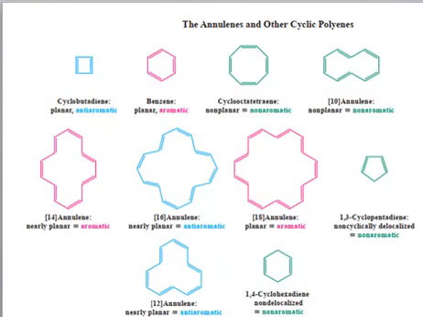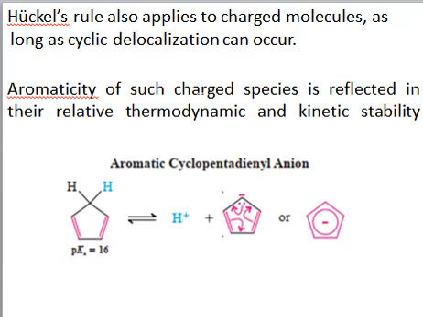Now, the Huckel rule or the 4n plus 2 rule can also be applied to charged molecules as well. It's not compulsory that for a compound to be aromatic it should be neutral. Sometimes the compound can be charged and can still be aromatic, right? So for example, let's take the example of the cyclopentadiene system. This is cyclopentadiene, right? And this system is not conjugated, because we have an sp3 carbon here.